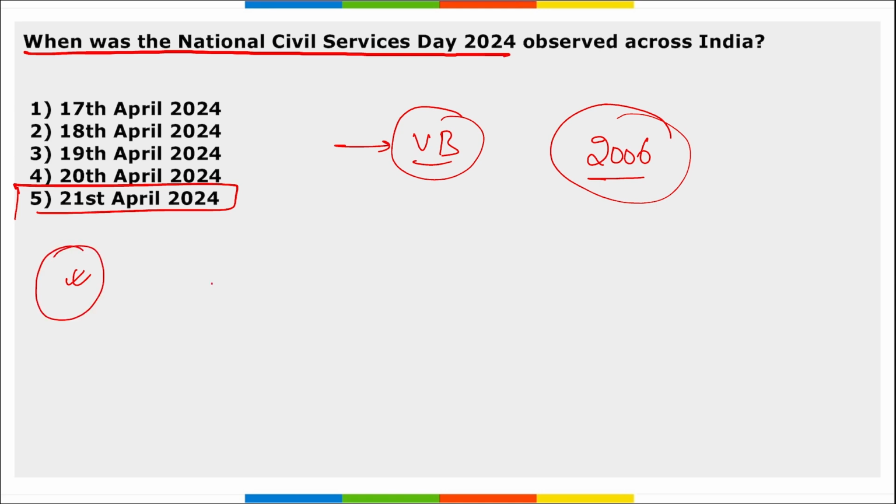Why? The reason being, as the National Civil Service Day, to commemorate the day, this is observed on 21st of April. The reason being that our first Home Minister Sardar Vallabhbhai Patel addressed the newly appointed administrative service officers at the Metcalfe House in Delhi on 21st of April 1947.